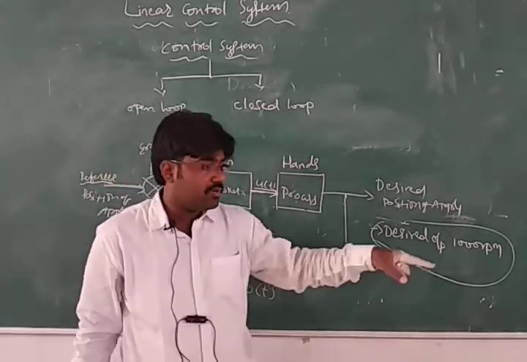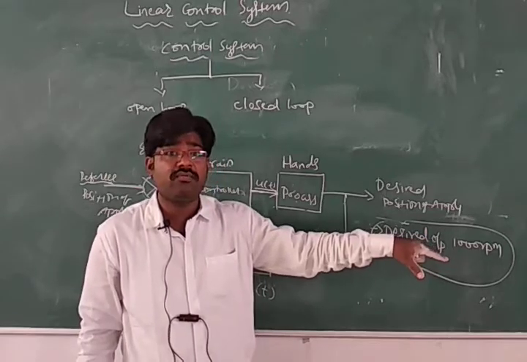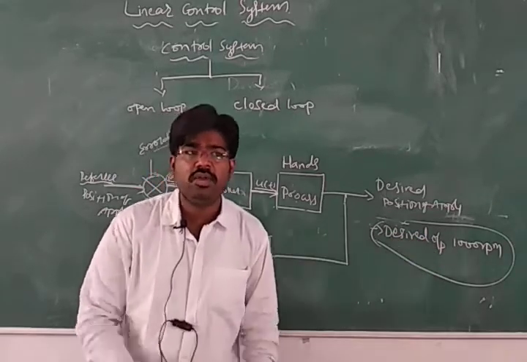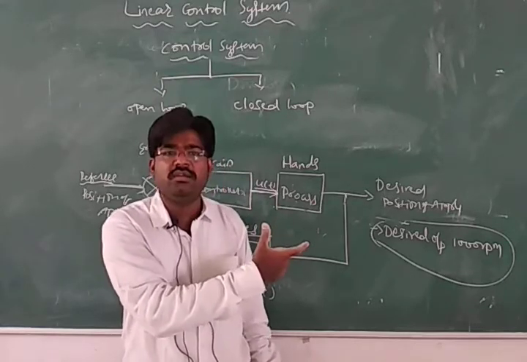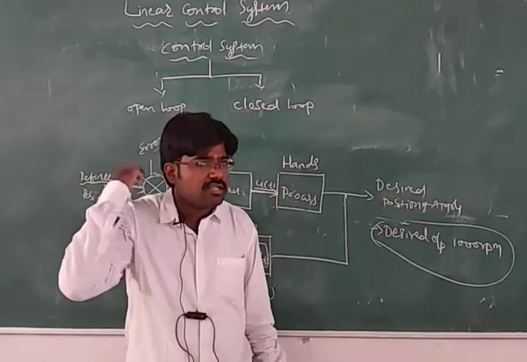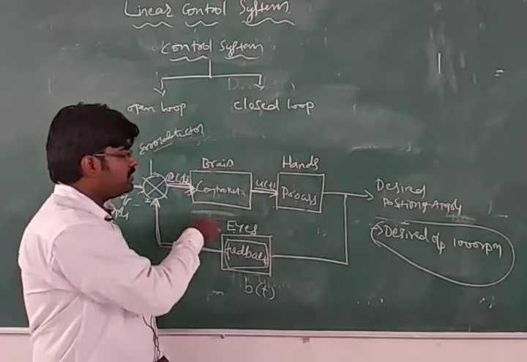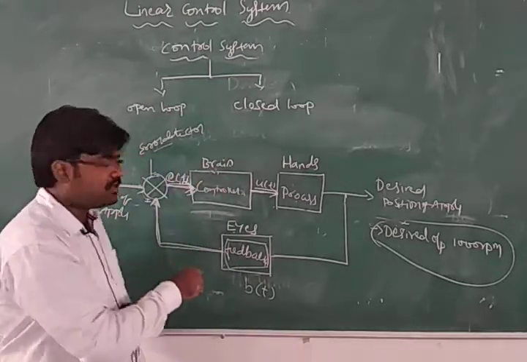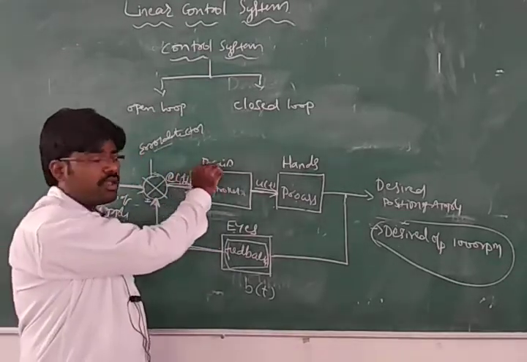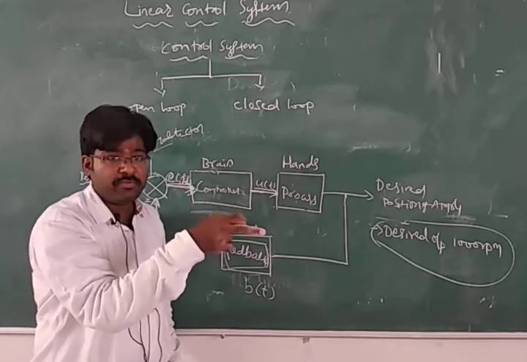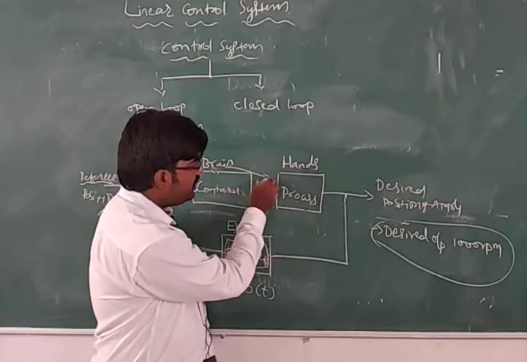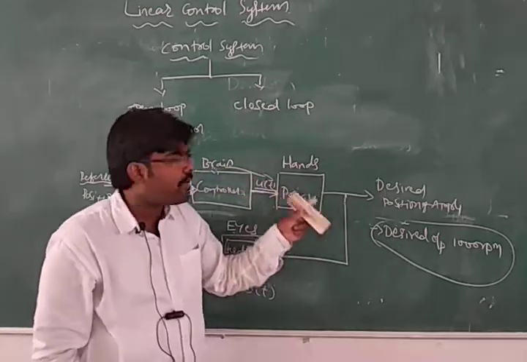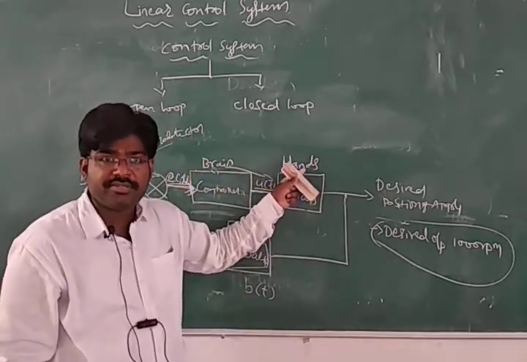Your eyes will tell that there, at the left side corner of the dining table, an apple is kept. So your eyes will see and sense that. The eyes will sense the position, and that sensor will send the signal to the brain, that it is kept at that position, left side. Then the brain will give the command to the hands.